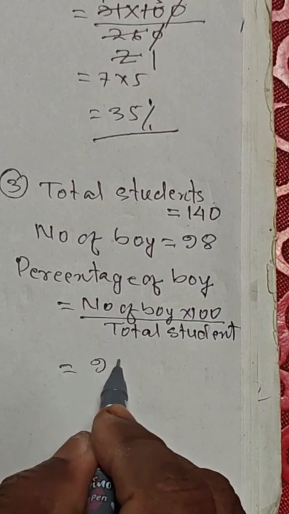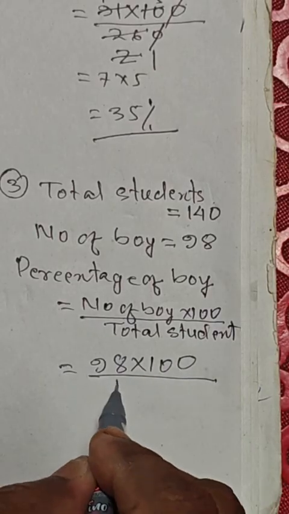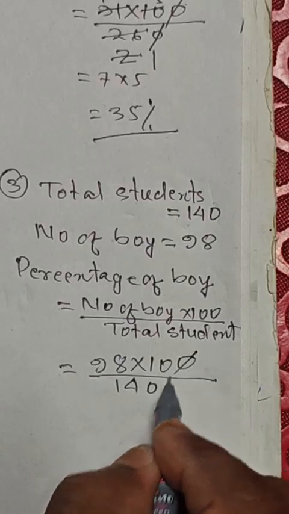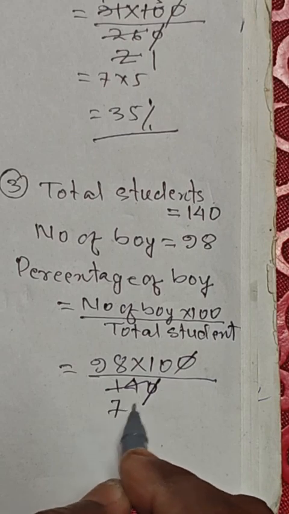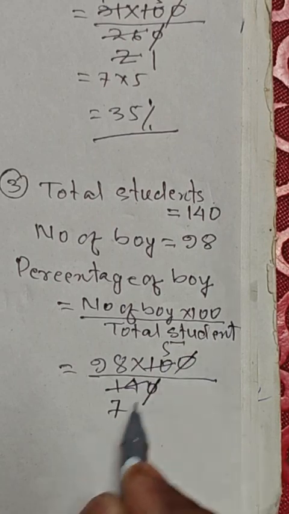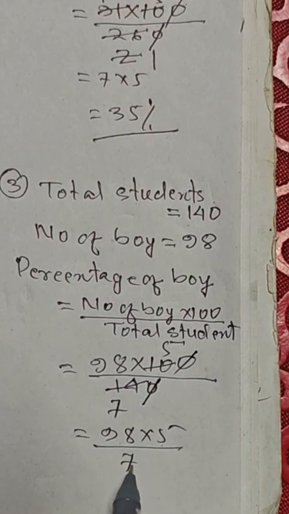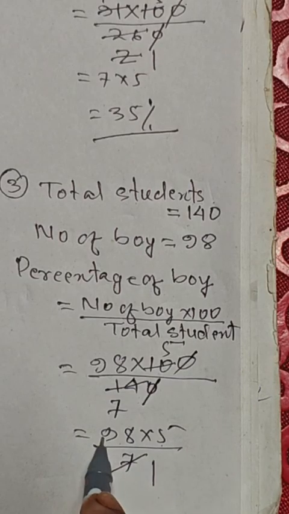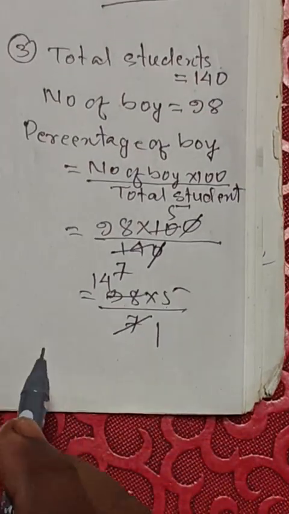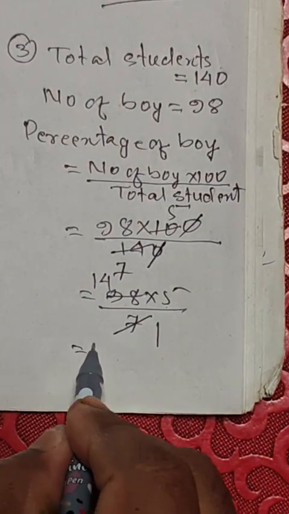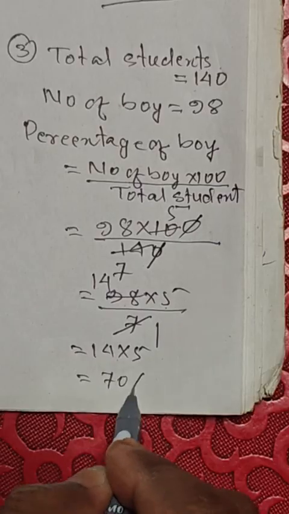Number of boys 98 into 100, total student 140. 0 cancel. 2 cancel, this is 7. 2, this is 5. 98 into 5 divided by 7. 7 ones are 7. 7 14s are 98. Equal to 14 into 5 equal to 70%.